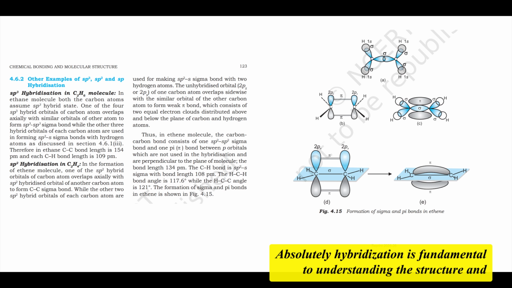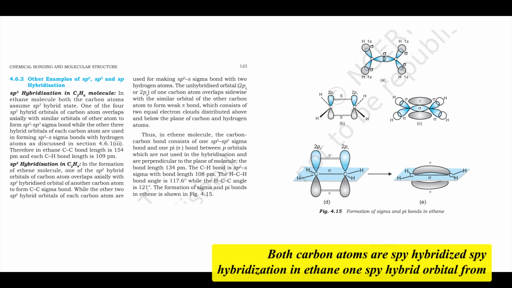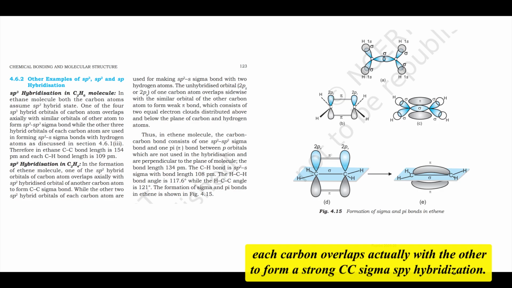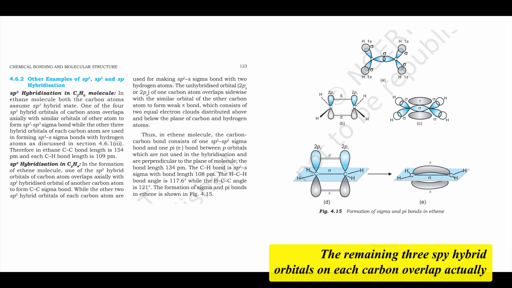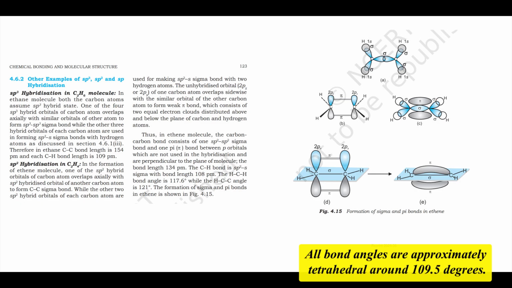Absolutely. Hybridization is fundamental to understanding the structure and bonding in organic chemistry. sp3 hybridization in ethane, C2H6. In ethane, both carbon atoms are sp3 hybridized. One sp3 hybrid orbital from each carbon overlaps axially with the other to form a strong C-C sigma bond. The remaining 3 sp3 hybrid orbitals on each carbon overlap axially with the 1s orbitals of hydrogen atoms to form 6 C-H sigma bonds. All bond angles are approximately tetrahedral, around 109.5 degrees.